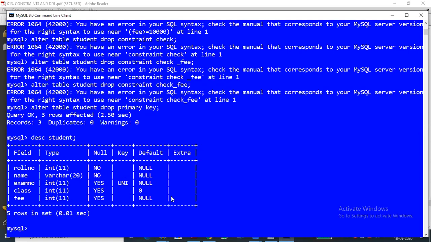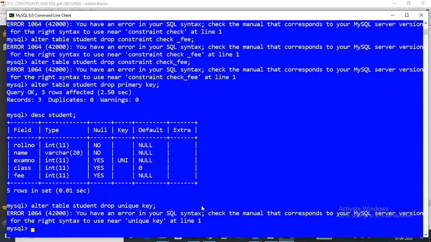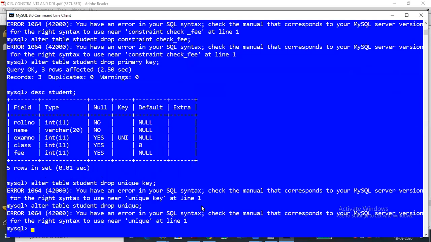Let me remove the unique constraint also. Let me try it. DROP unique. Sir, the word key should be typed. No, sir, key should not come. So for the rest of the constraints, I think another method is there.